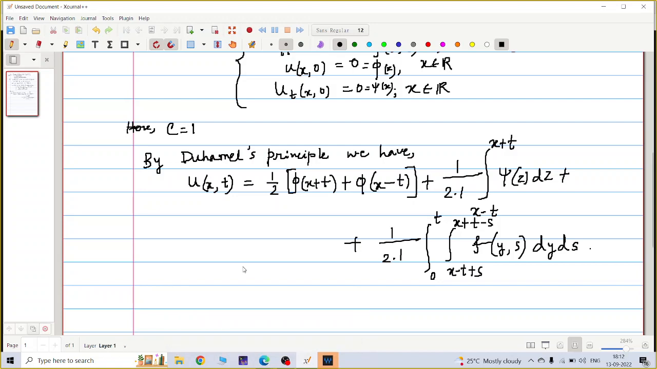Duhamel's principle. I wrote the solution of the general non-homogeneous wave equation.